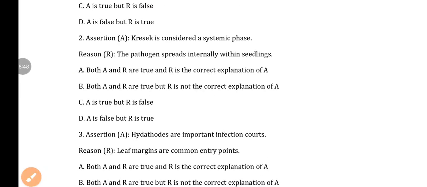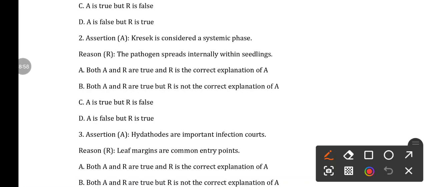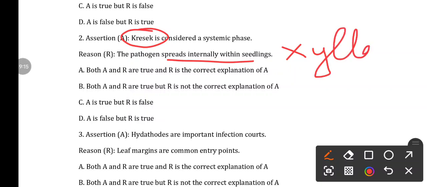Next, assertion: the Kresek is considered a systemic phase, and reason: the pathogen spreads internally within the seedling. Yes, both are correct. Kresek is the sudden systemic wilt at the seedling stage. Why is this systemic wilt caused? Because it spreads internally through which tissue? Through xylem tissue. Okay.